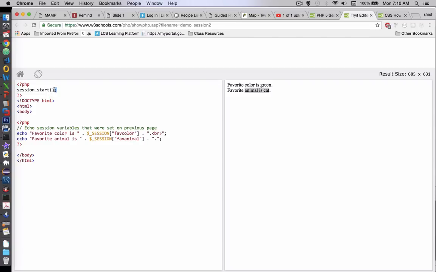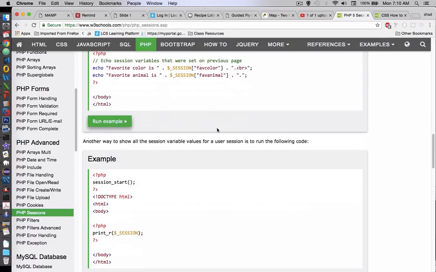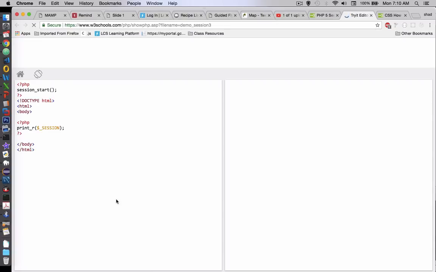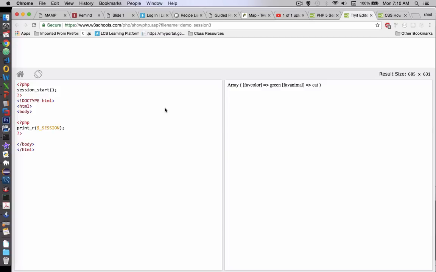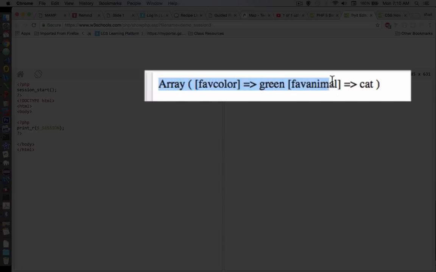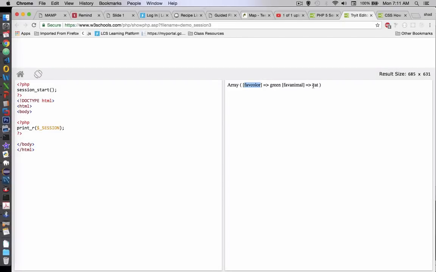The way it remembers that is because at the beginning of the program it uses this command called session start. Session start goes to the server and says, hey, what is his favorite color, what's his favorite animal, and we'll be able to use that in the page. Let's scroll down again, and now we have another way to print. Using print R, we're printing the entire session array. You can see that it's an array called an associative array. It says favorite color is associated with green, favorite animal is associated with cat. And that's just another way to print the array.